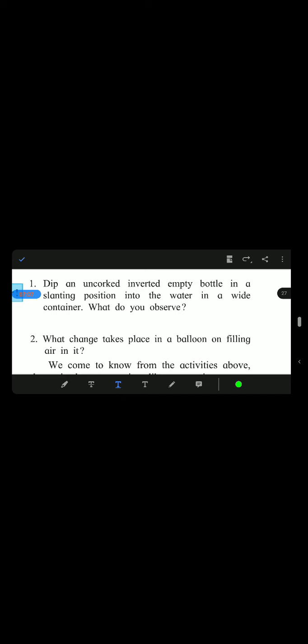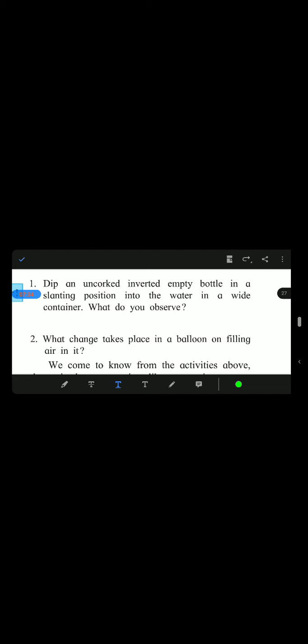See what activity we have to do. Dip an uncorked inverted empty bottle in a slanting position into the water in a wide container. What do you observe? Now see, uncorked means it will not have the lid. A cap should not be there. Better you take a plastic or a glass bottle, a transparent one, so you will see the changes in it.